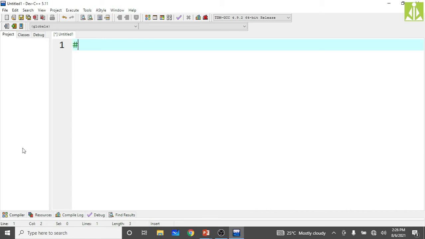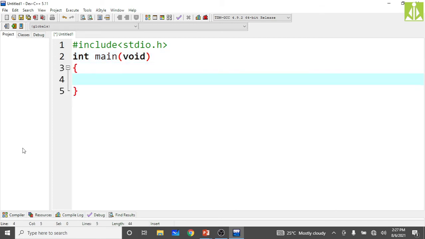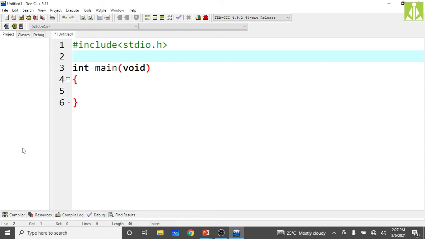So I am writing a simple program so that you will understand this. Okay, here this is the structure, and in order to make the downward data flow, I am declaring one variable. I'm using one function.